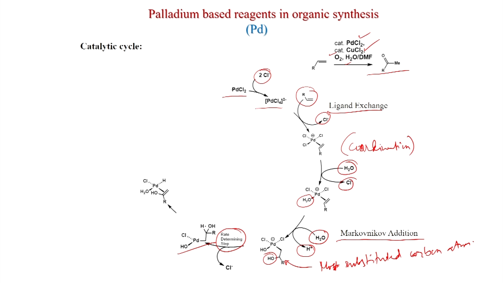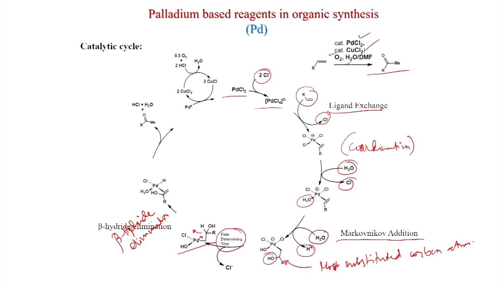Now the elimination will happen. This is the beta hydride elimination. This hydride will be taken by palladium, and now you get the enol, which is coordinated with palladium, and after that reductive elimination will give you ketone and palladium(0), along with HCl and water.